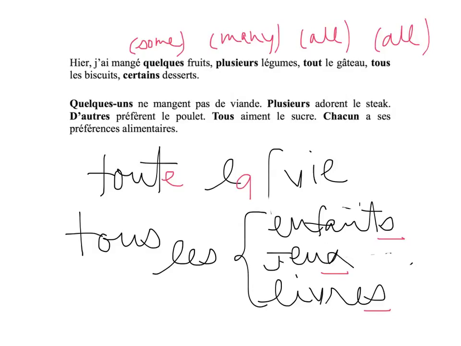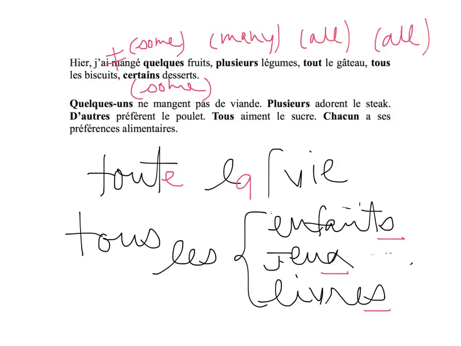And finally, the last one, certains, would mean a few or some. Some of. I don't even know how to translate that. The difference here is simply that quelques fruits means some fruits.